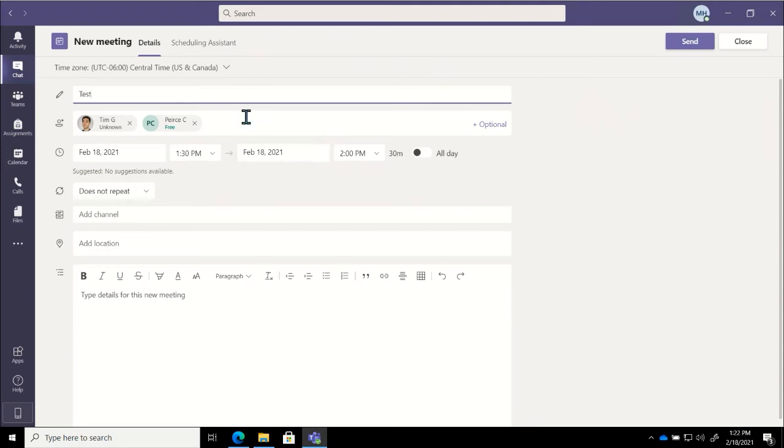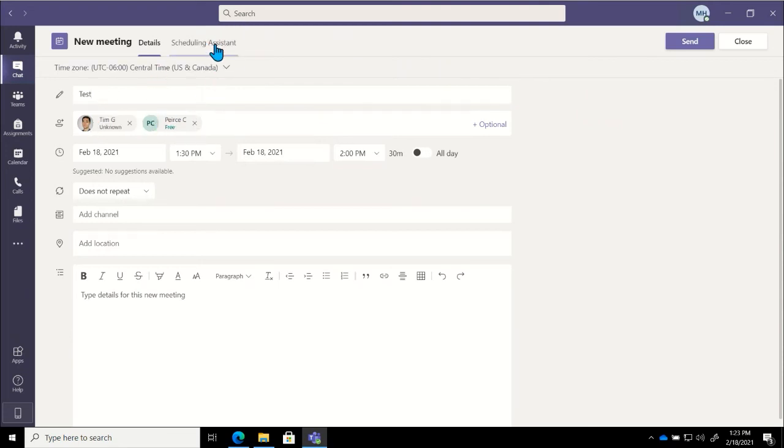Now, just a reminder, I can invite external attendees. All I need to do is put in their email address. So you can, of course, invite those that are internal, but you can invite external attendees as well. And also another reminder that you can use Scheduling Assistant to see when it is a good time for you